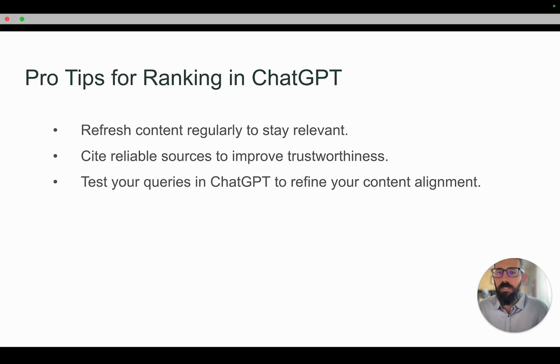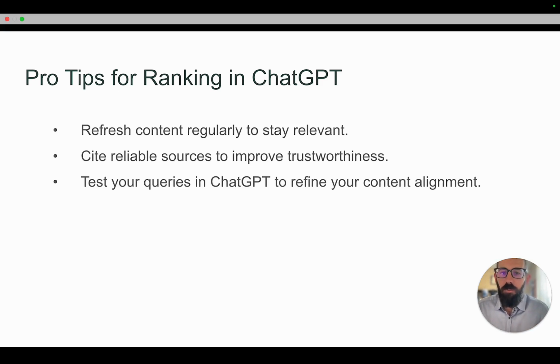So a couple of final tips here. Refreshing your content regularly to stay relevant. This is again something you should already be doing, but it's a recommendation to help ranking in ChatGPT. Citing reliable sources to improve your trustworthiness. This is also an older SEO tactic that you should do, basically linking out to trusted sources, which is just a good citation on your own content.